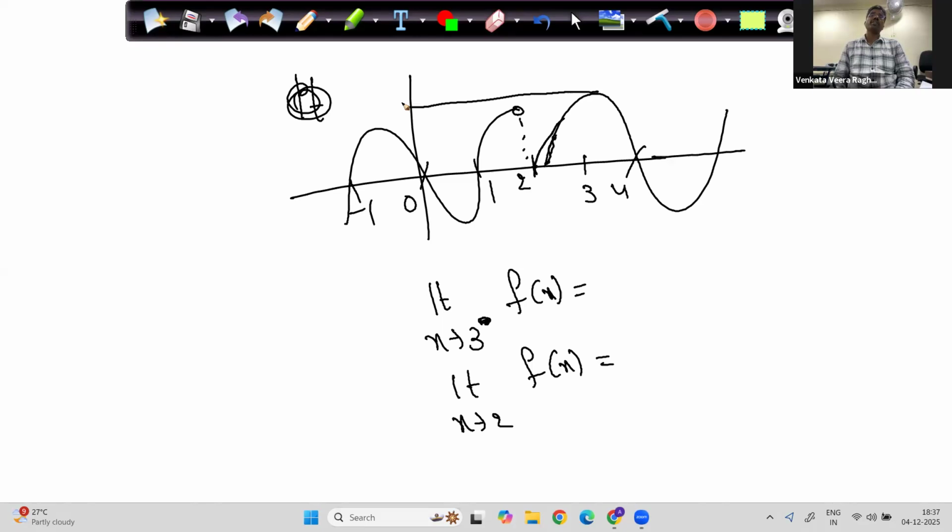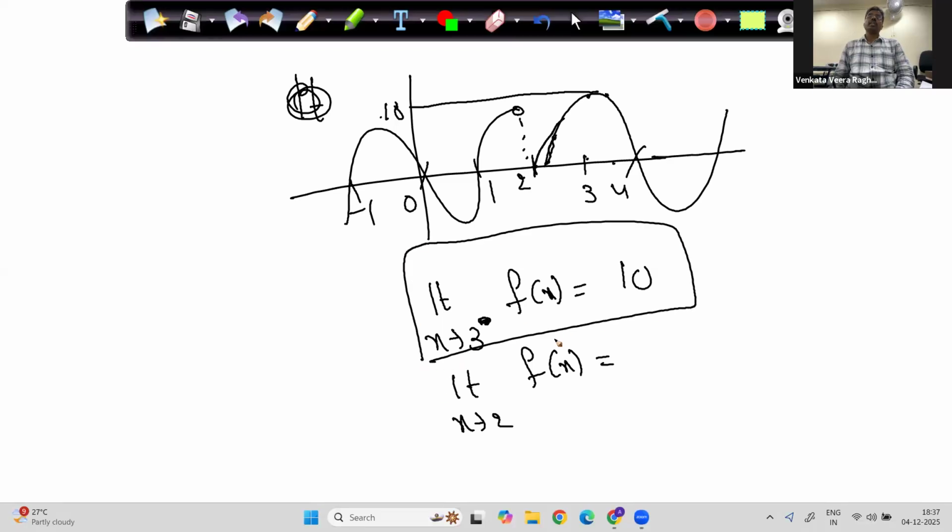You should ask me what is the value for 3. Suppose it is 10. So limit x tends to 3 f of x is 10, because 3 minus is approaching 10 and 3 plus is also approaching 10. Both of them are approaching 10. So limit x tends to 3 f of x is 10. Limit x tends to 2 f of x does not exist.